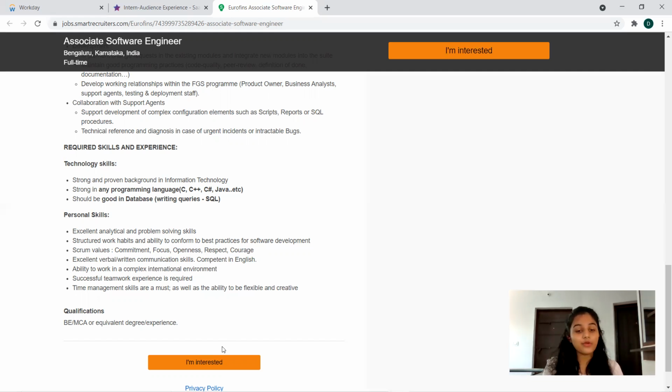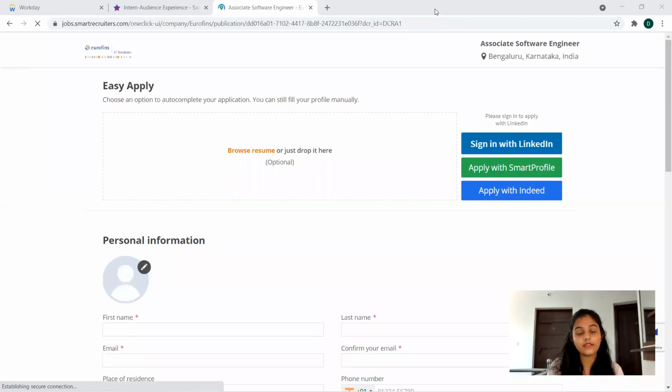Now you have to make your registration so that you can go to this I'm interested link and submit your application for this particular position. So you can see here, this is the application form. You can apply with these many things. Once more, I'm repeating, a LinkedIn profile is very good for you if you're looking for a career.